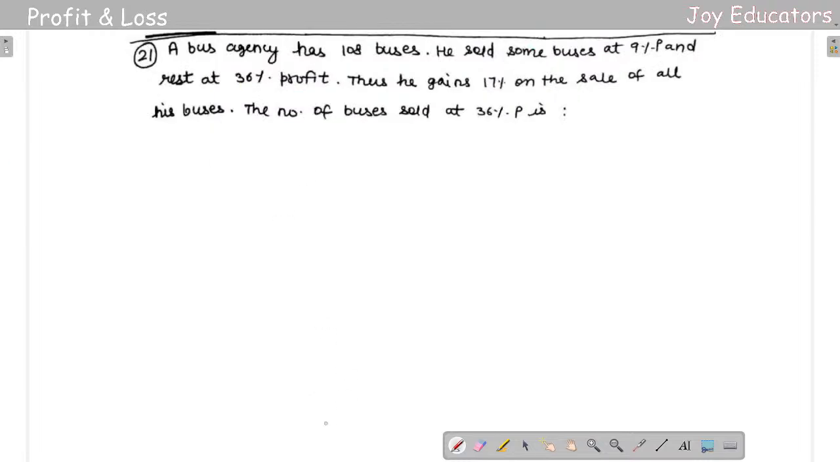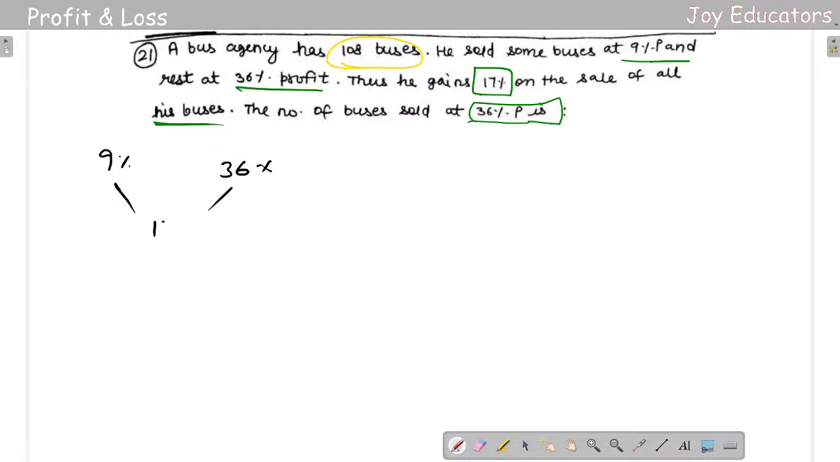Okay, so a bus agency has 108 buses. So the number of buses sold at 36% is, oh, this is the same question, right? A bus agency has 108 buses. He sold some buses at 9% profit, the rest, 36, at 90% profit. So he gains 17% on all his buses, okay, 17%. So what is left? Just to get the number of buses on the 36 part, and remove something from 19. So you will be getting 8.